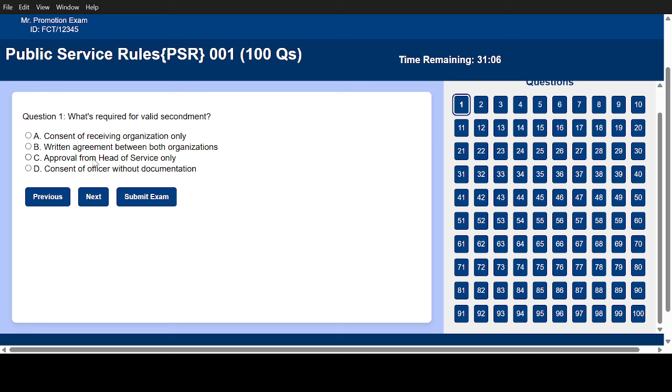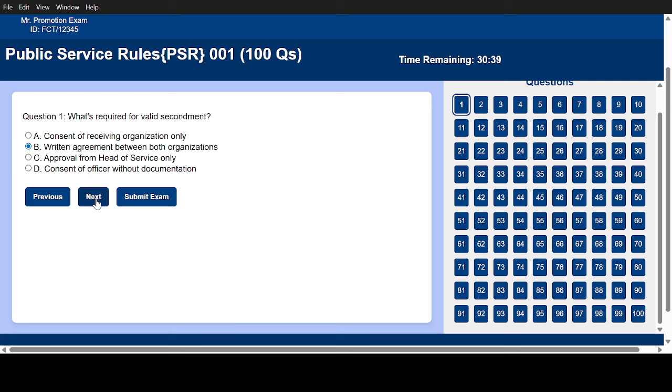C, approval from head of service only. D, consent of officer without documentation. I think my mind will go with B, because the receiving organization must have an agreement that they want to receive you, and the one you are coming from must also consent that they agree to let you go. So let's see.